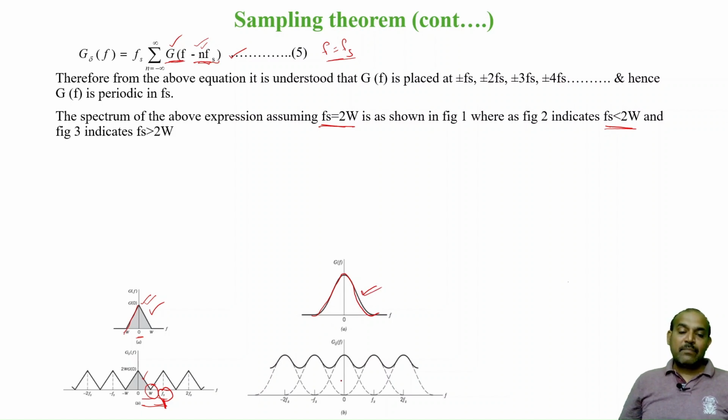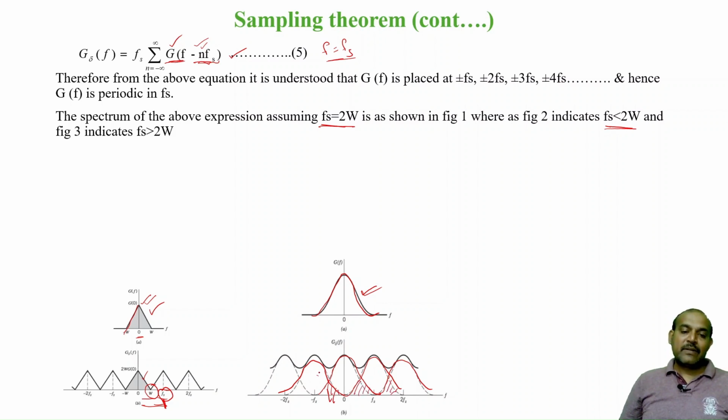Now what will be the sampled wave? When n equals 0, this is the spectrum, same as your g of f. When n equals 1, this is the spectrum. When n equals 2, this is the spectrum. When n equals minus 1, this is the spectrum. If I take the overall spectrum of this, you can observe that there is an overlap here, correct? There is an overlap in all these cases.